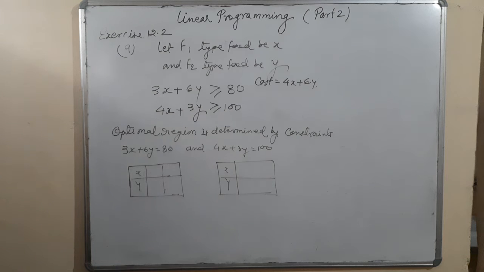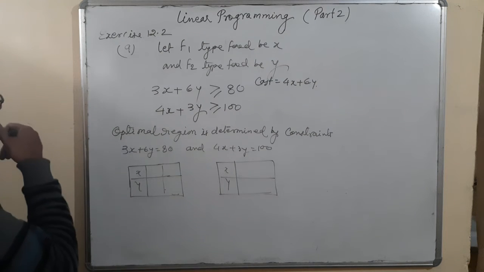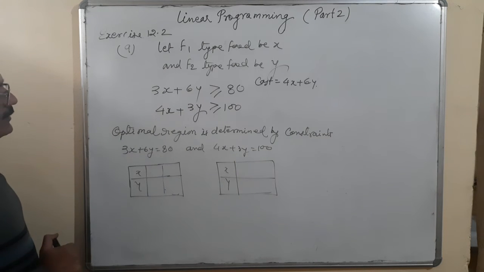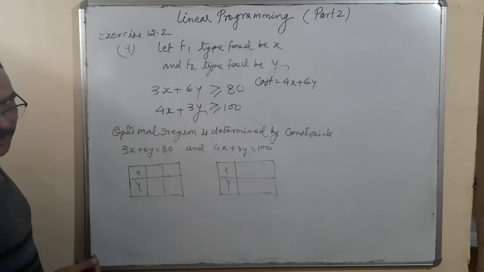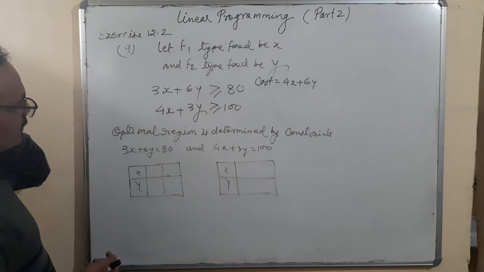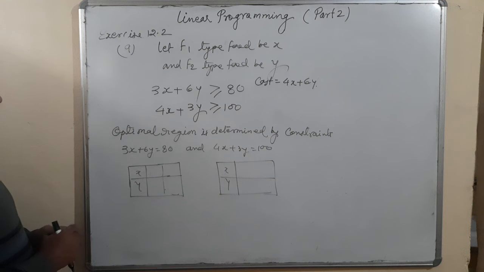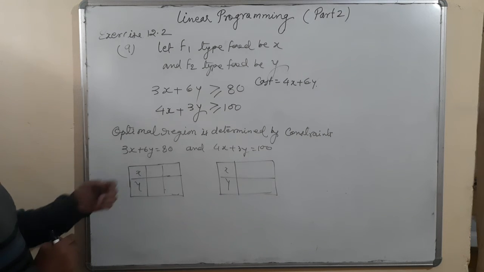When I put x is equal to 0, the number is coming in the form of a decimal. So it is better to take some integer so that the values come as integers. If I put x is equal to 10, 30, 80 minus 30 is 50.